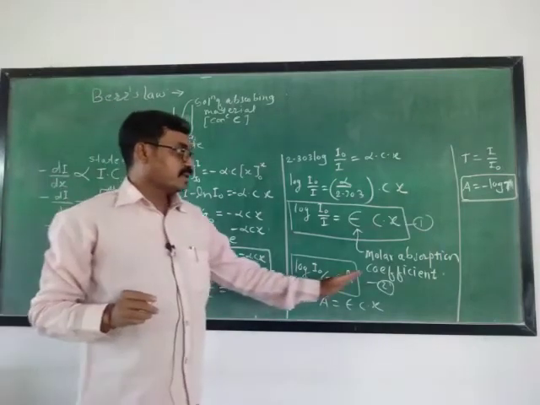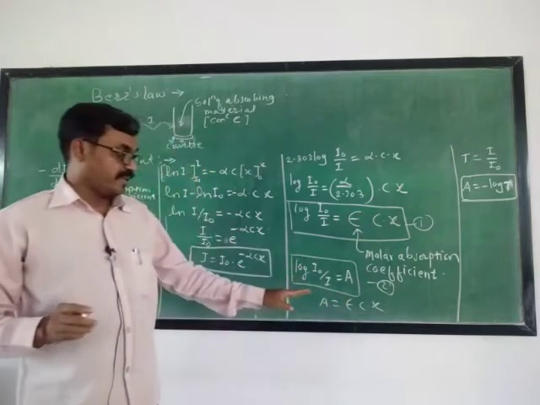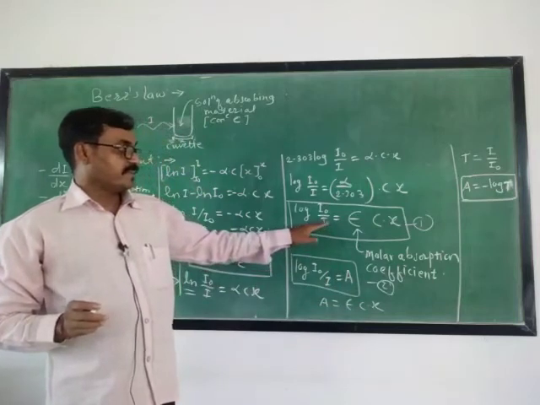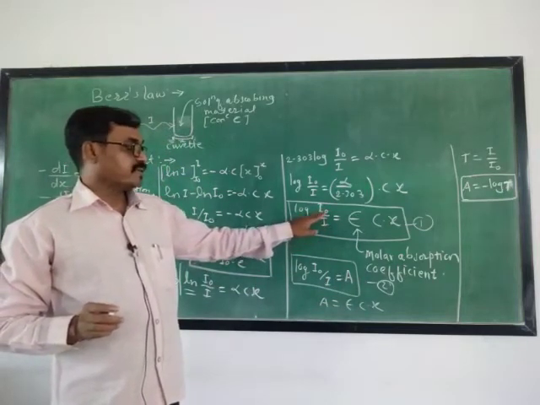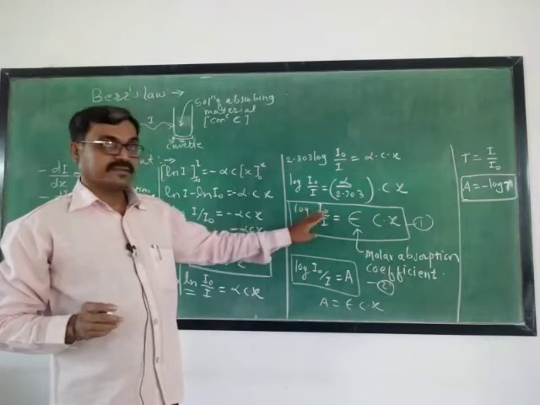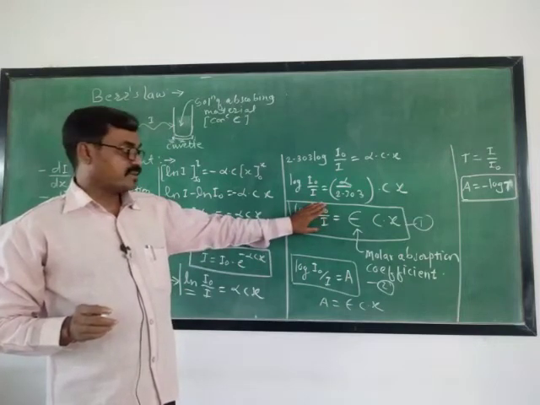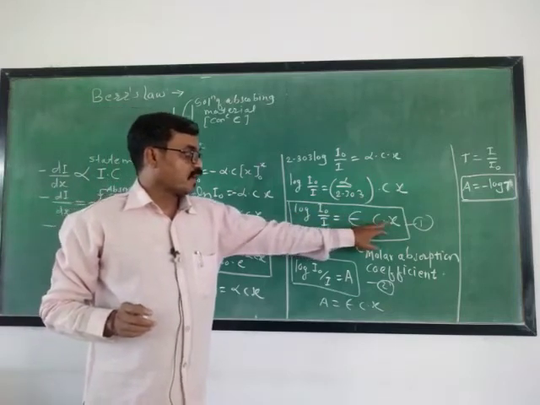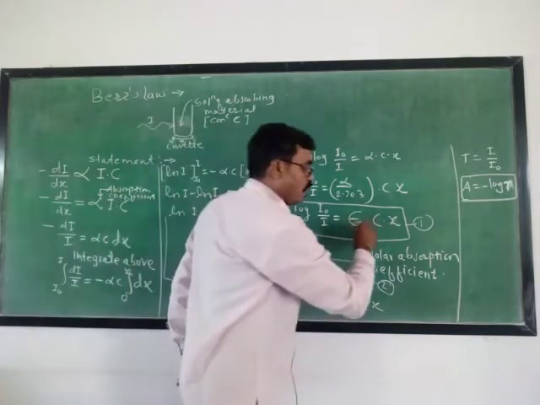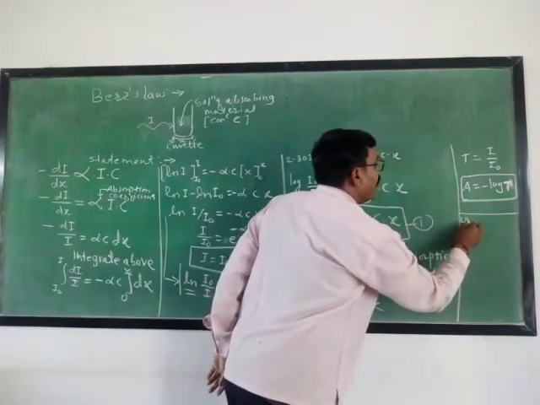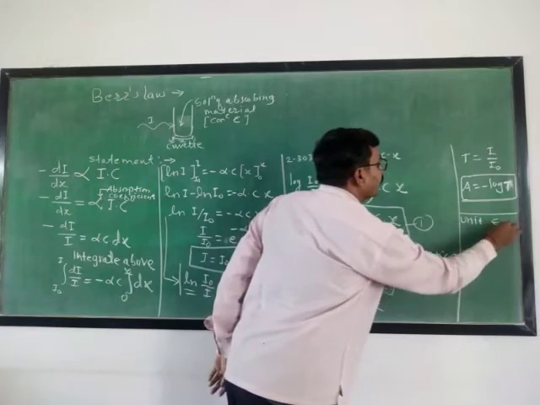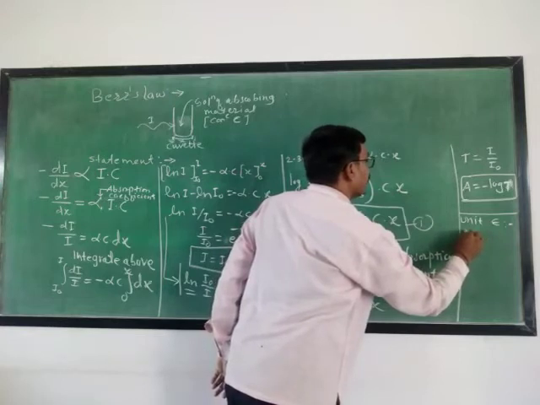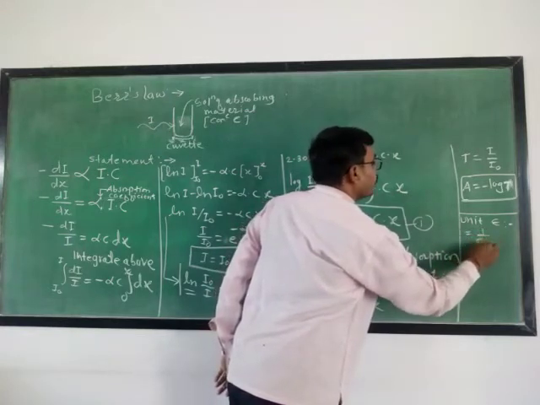Now from these equations we may define the molar absorption coefficient. See, these two are the same quantity, both are intensity, that's why the left hand side becomes unitless. That's why the unit of epsilon becomes a reciprocal of these two. If you want to find out the unit of epsilon, it becomes 1 upon Cx.